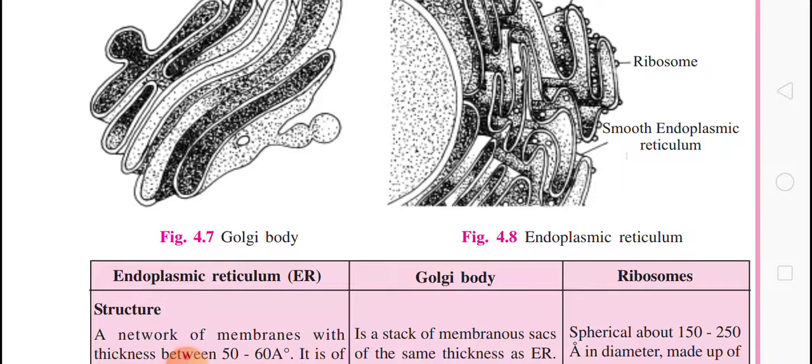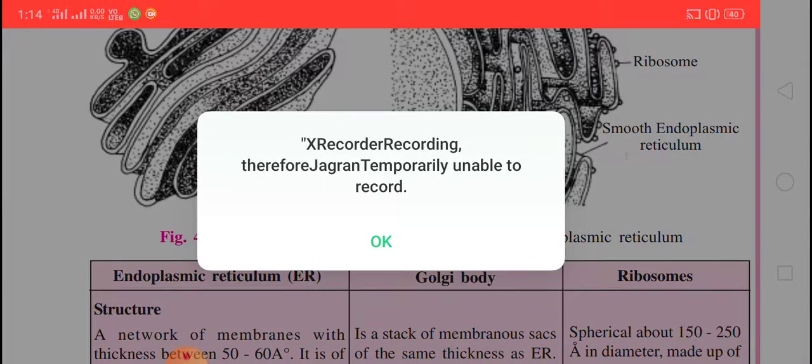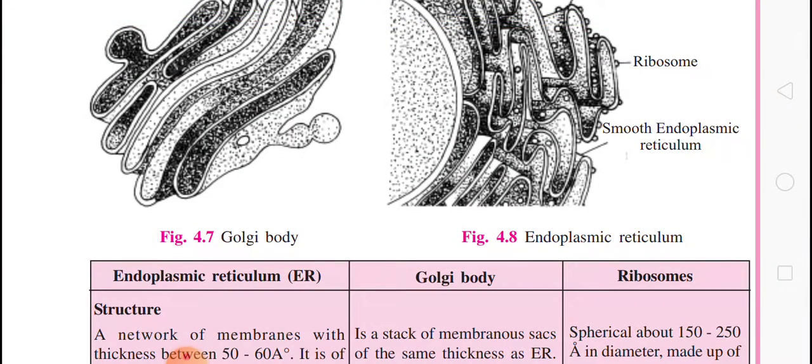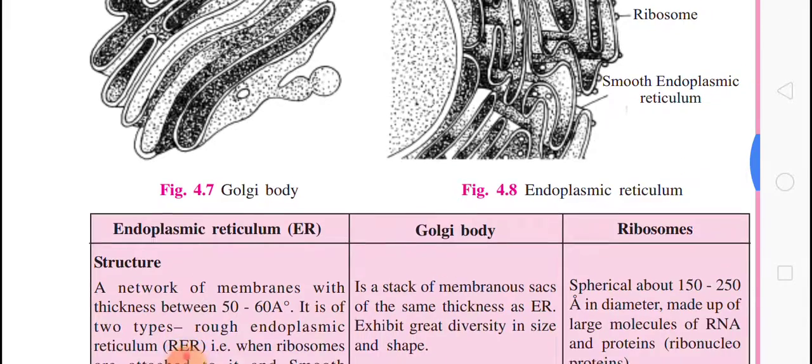SER of the liver cell takes part in the detoxification of many drugs and poisons. If any drug, poison, or any harmful material has entered the liver, then it can detoxify it. So I have already told you.